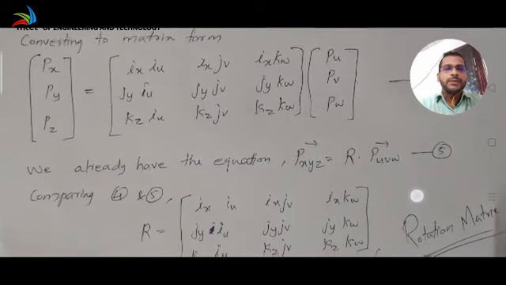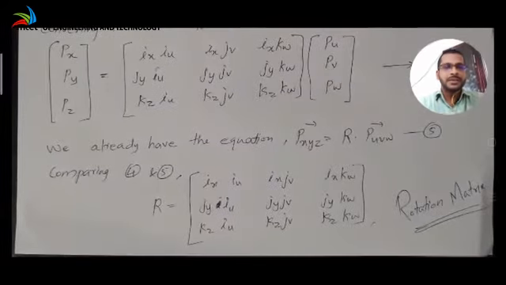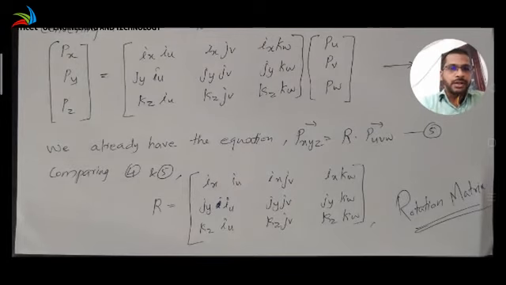Already we have the equation Pxyz is equal to R into Puvw, where R is the rotation matrix, which is equation number 5. We are considering the rotational transformation of the homogeneous transformation.